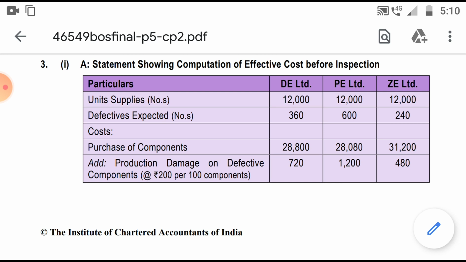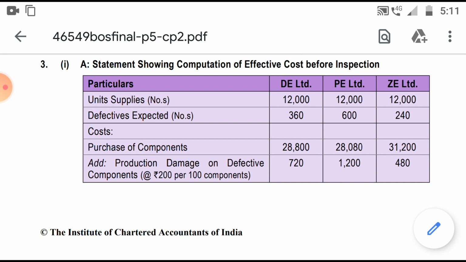First, the number of units, we will write 12,000. Then the defectives expected, the percentages which they have given, 3%, 5% and 2%, we will apply on 12,000. So on 12,000, 3% is 360, 5% is 600 and 2% is 240.